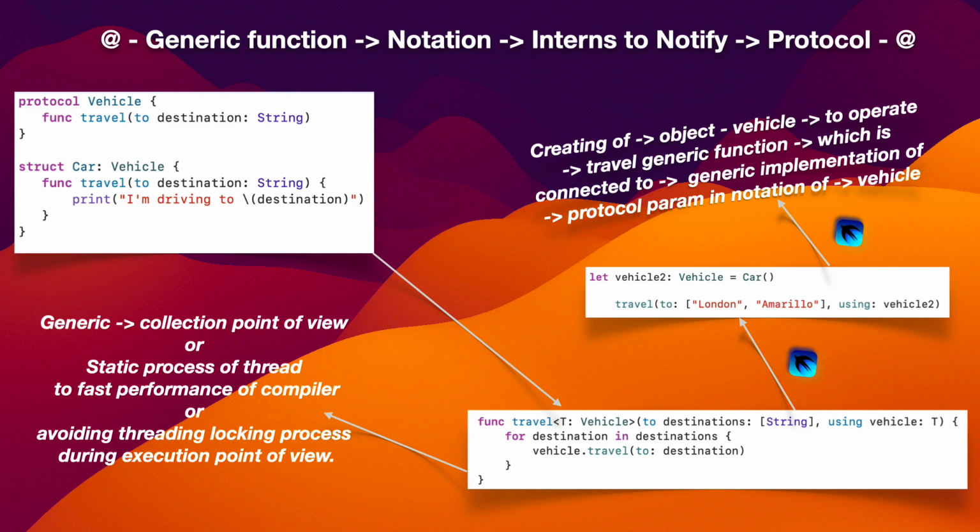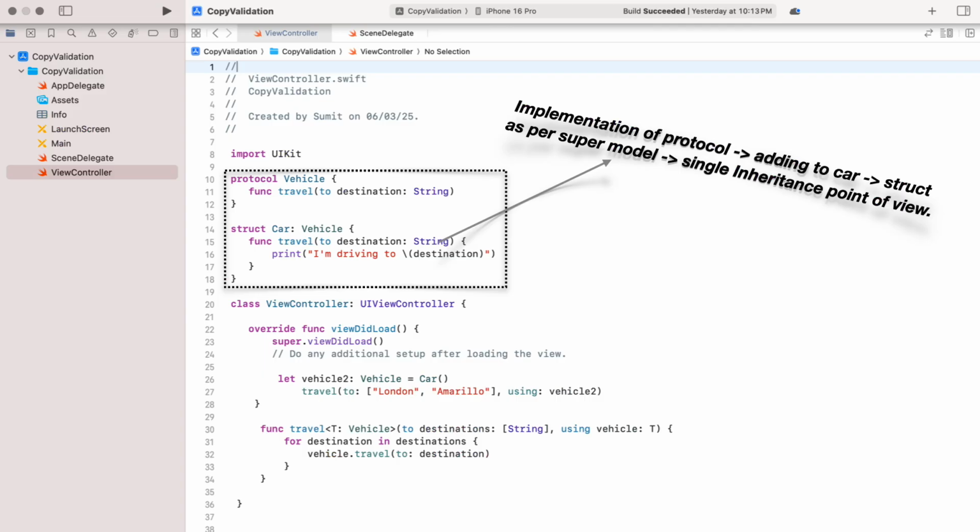Generic notations, in the case of operating functions and doing a factory struct container of information flow of objects, access generic collections of vehicles. So figure 1.5 shows all the flow of waves. Pointing to the vehicle protocol, adding to the struct named car, is an implementation of single inheritance. So figure 1.6 points to info.